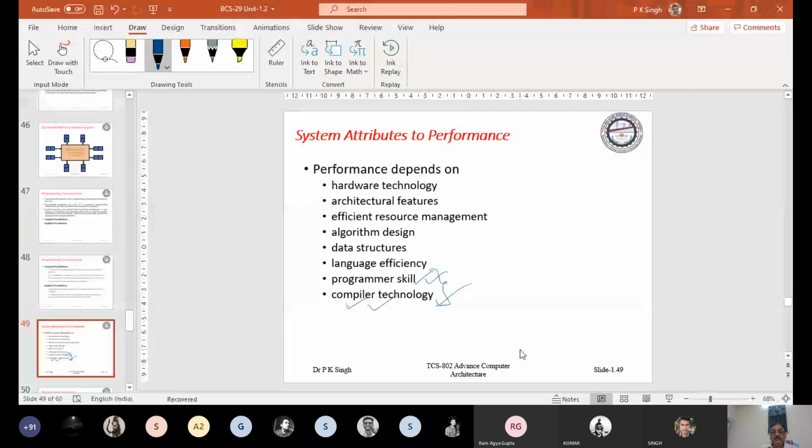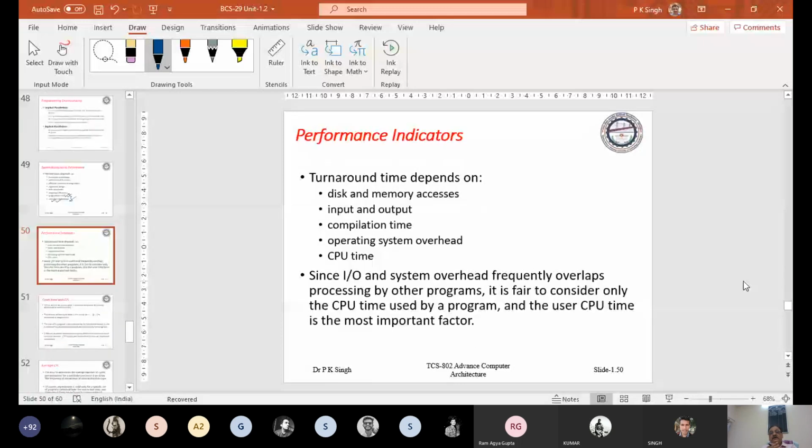Next, performance indicators. Turnaround time means the time in which your program is active. Okay.